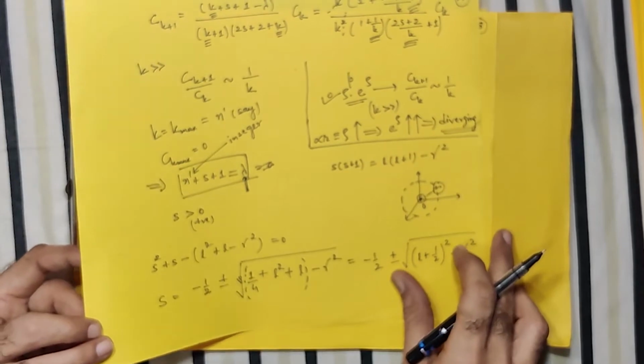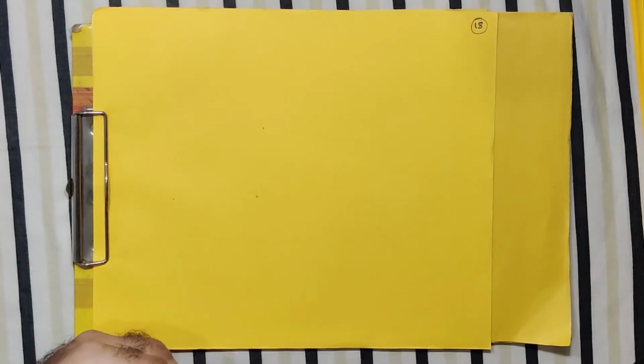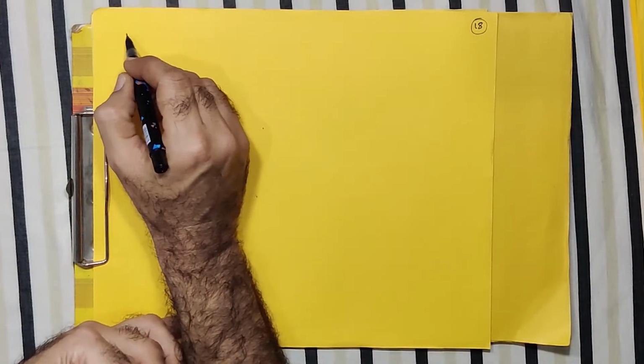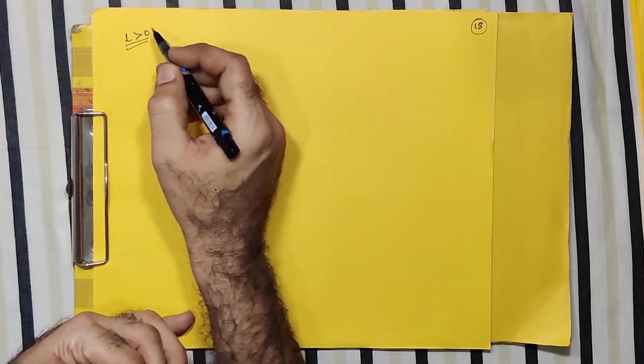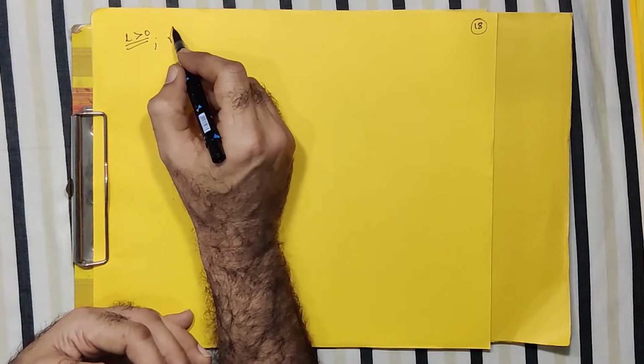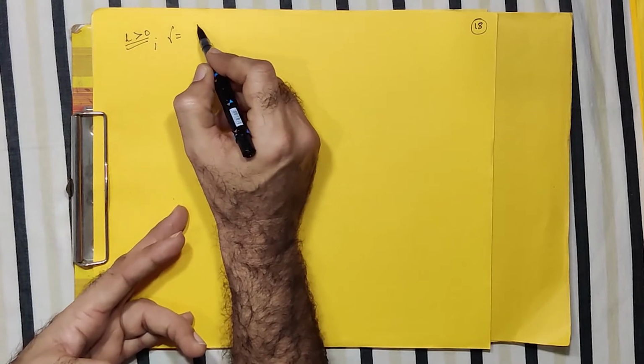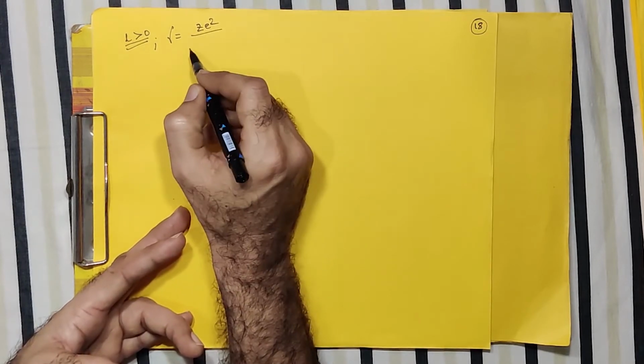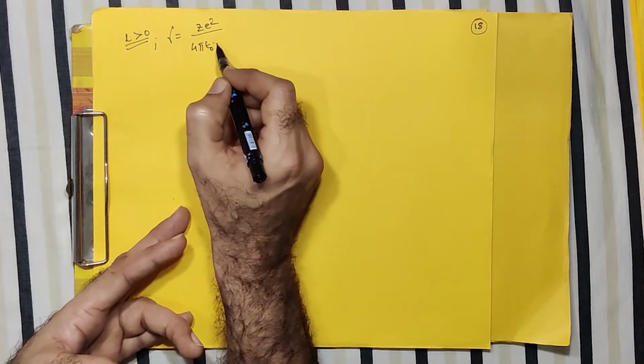So let us assume for the first case that L is greater than 0. And we also know gamma basically is written like this, Z e square by 4 pi epsilon 0 c h cut.